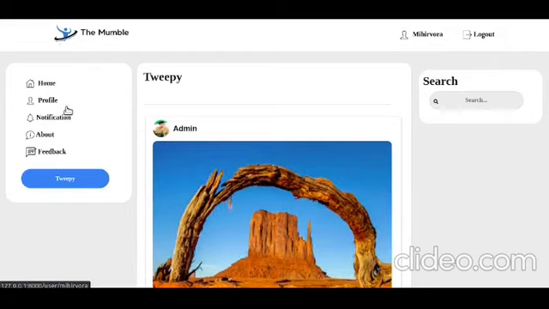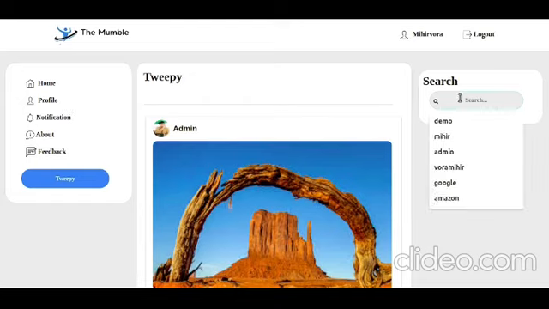So for example, now I want to follow some other user account. Simply go to the search bar and type whatever user account, searching by their name.